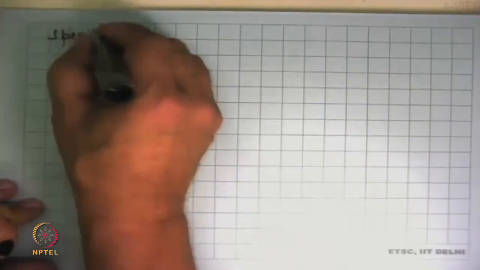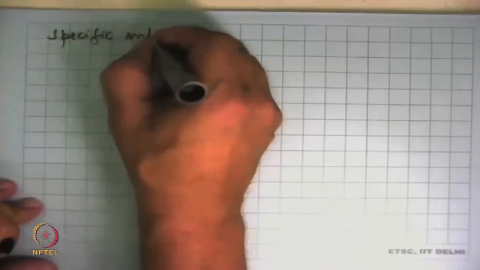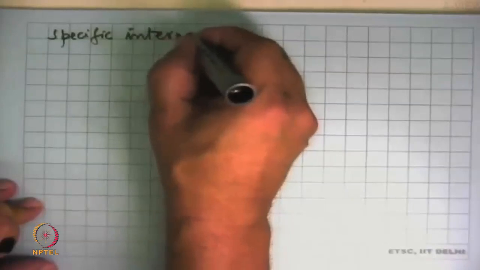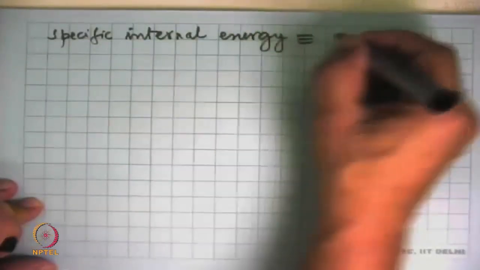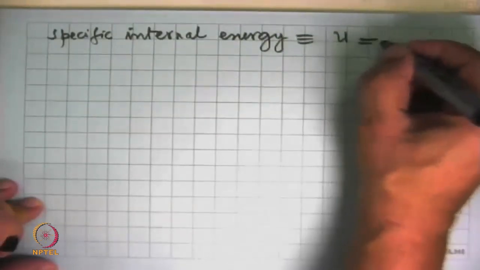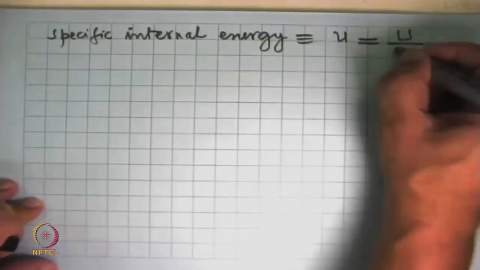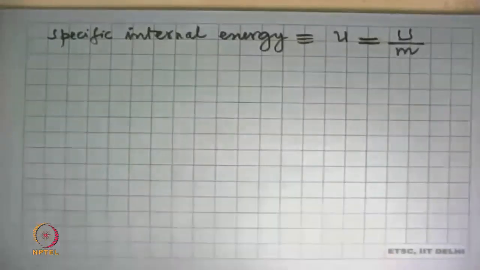And per unit mass, we define that as specific internal energy, little u, which is U divided by the mass of the system.